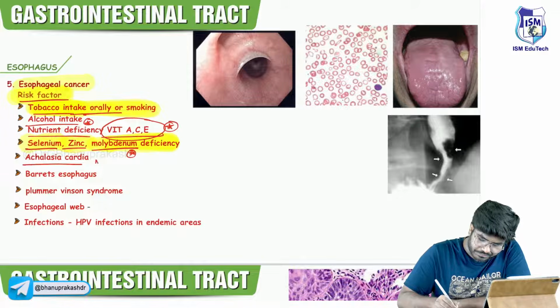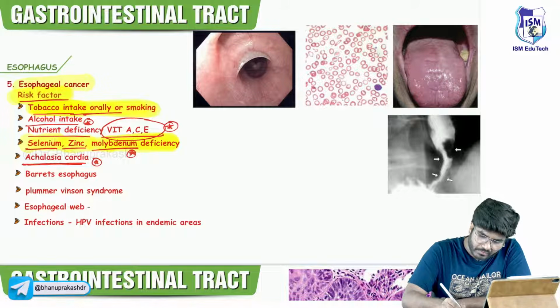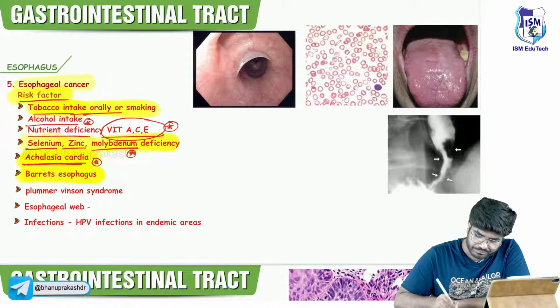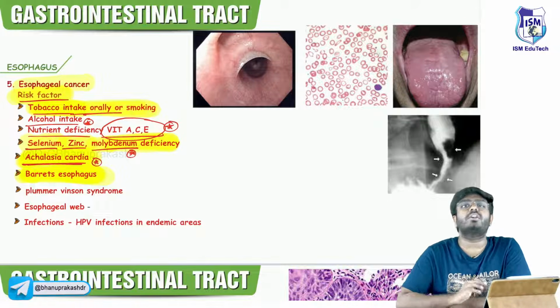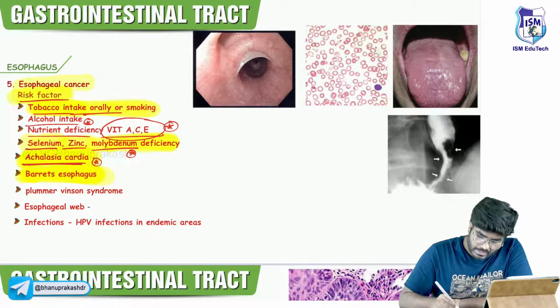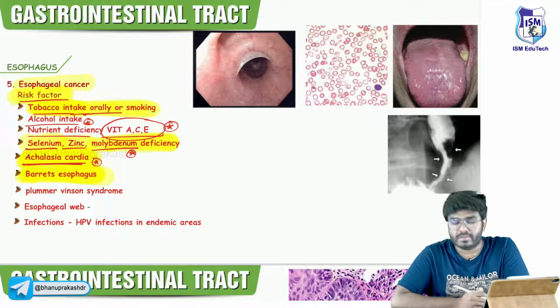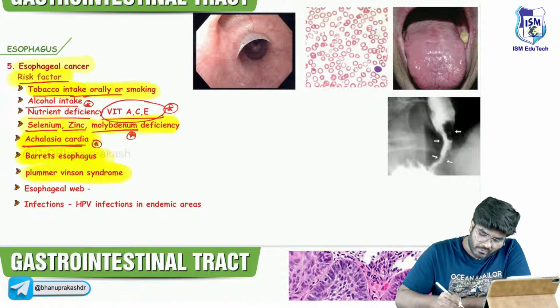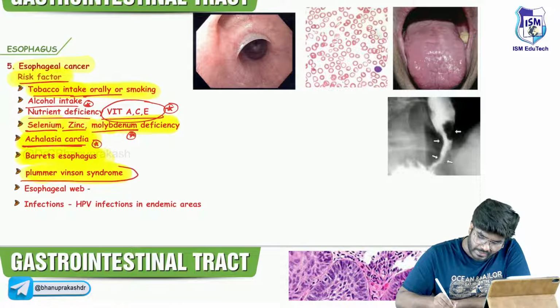Achalasia cardia. We have discussed that achalasia cardia is a risk factor for esophageal cancer, the squamous cell carcinoma of the esophagus, and Barrett's esophagus. True, Barrett's esophagus will cause adenocarcinoma, sir. Okay, that's an important point. Achalasia cardia is a risk factor for squamous cell carcinoma. Plummer-Vinson syndrome. Sir, this is very important for your exam. At any cost, you should not leave this.